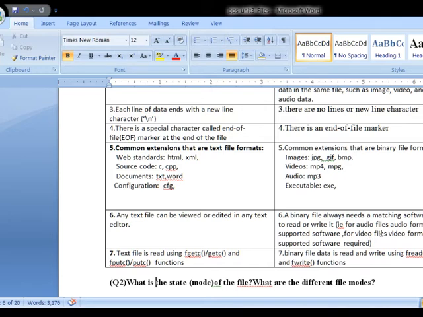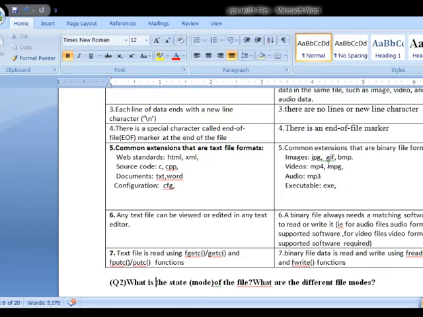Suppose we want to see a video file, that means a movie is a video file. If you want to see a movie on the system, you need video software. So only with the support of that software can the corresponding video file be opened. Similarly, audio files also need separate software.